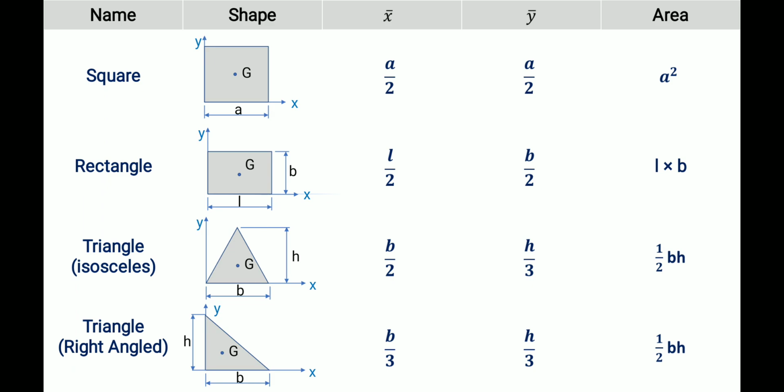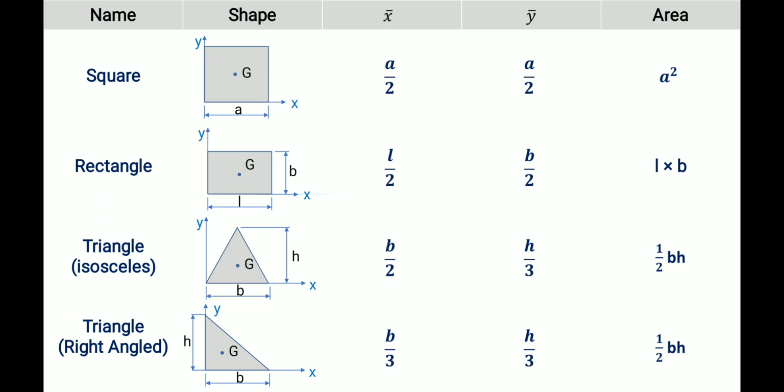First, the square. Square means all the sides are the same in length. For a square, x bar will be a by 2, the midpoint. Y bar also a by 2, since length and height are the same. We know the area of the square is a into a, a square. Then the rectangle has length and breadth. The area is L into b. Here x bar is length by 2, and y bar is breadth by 2, the height by 2.